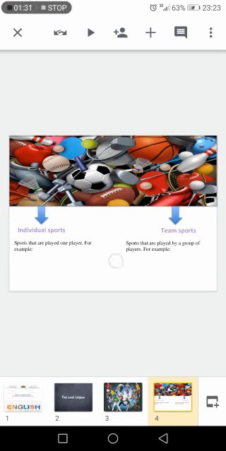The second type of sports is team sports. Team sports are sports that are played by a group of players, like football, American football, basketball, handball, hockey. In all these sports we need a group of players.